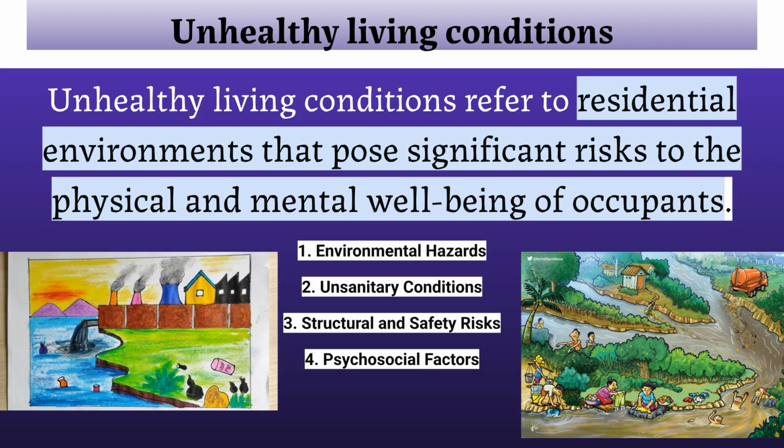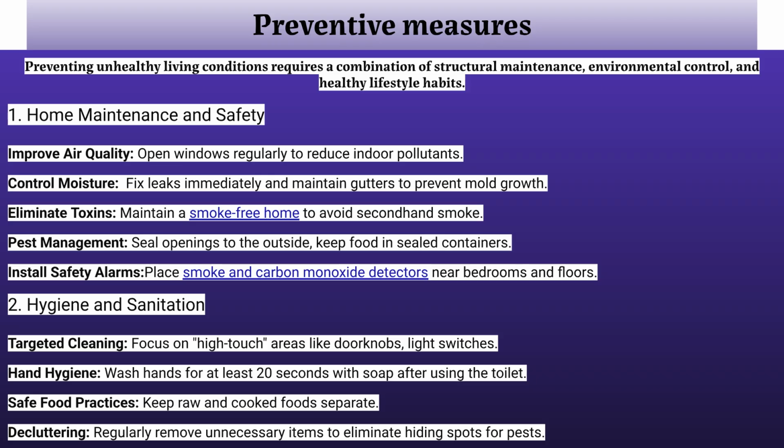Unhealthy living conditions pose significant risks to physical and mental well-being. These can include environmental hazards, unsanitary conditions, structural risks, and psychosocial factors. Preventing unhealthy living conditions involves home maintenance, like improving air quality, controlling moisture, and installing safety alarms. Good hygiene and sanitation are also crucial, including targeted cleaning and safe food practices.